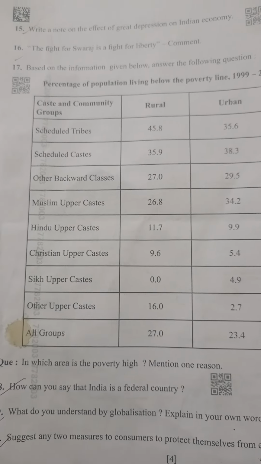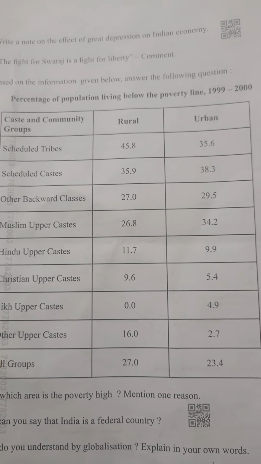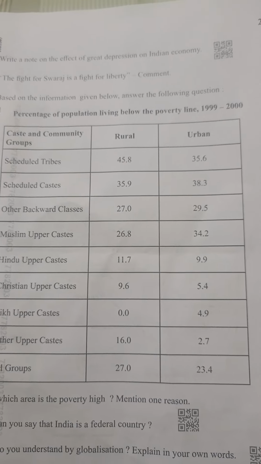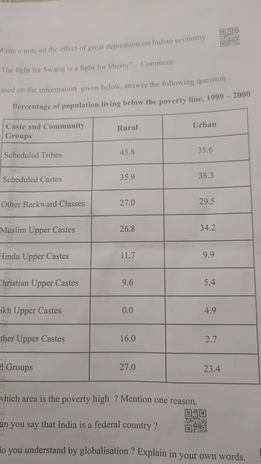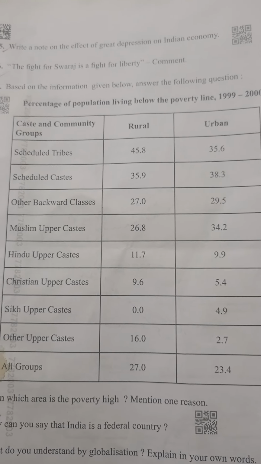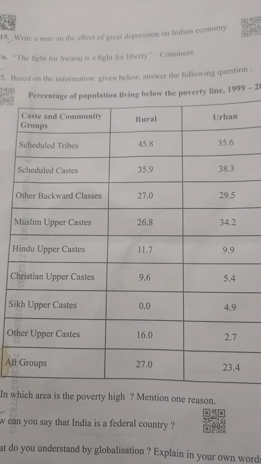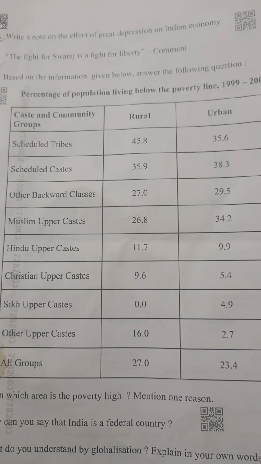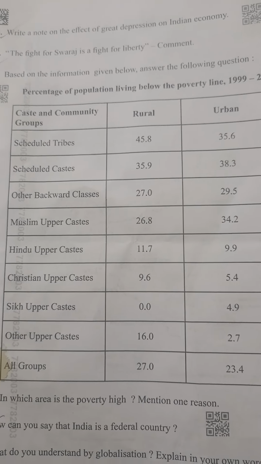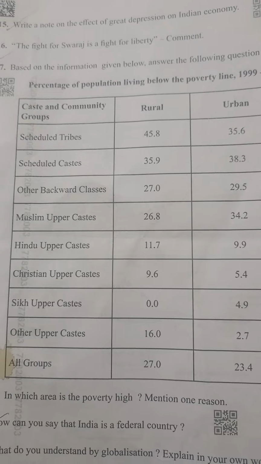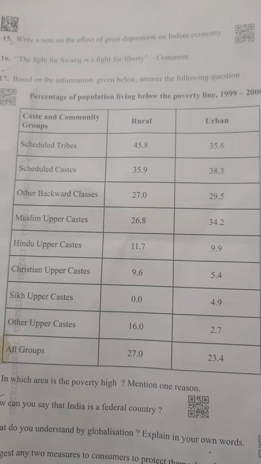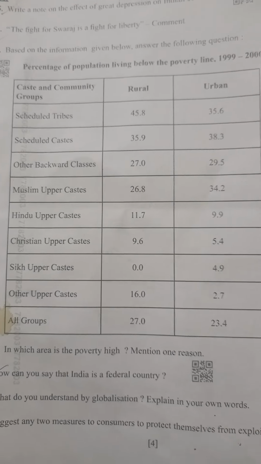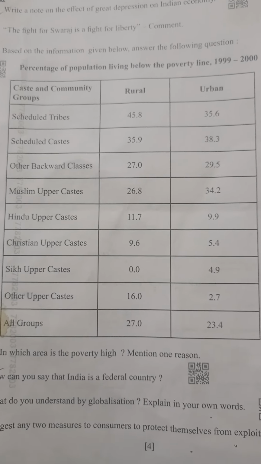Next, 17th one, percentage of population living below the poverty line, 1999-2000 is given. Caste and community groups: rural, urban, scheduled tribes, scheduled castes, other backward classes, Muslim upper caste, Hindu upper caste, Christian upper caste, Sikh upper caste, other upper caste, all groups like that are given. Here the question is, in which area is poverty high?